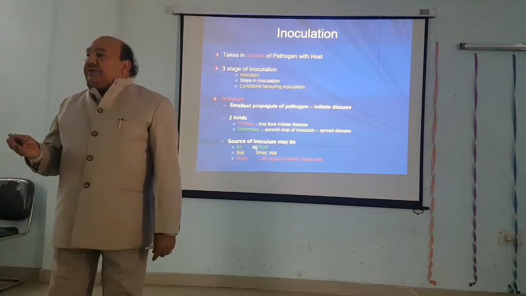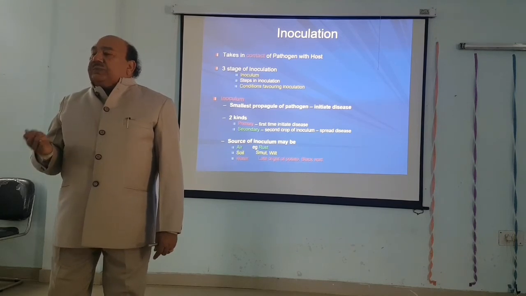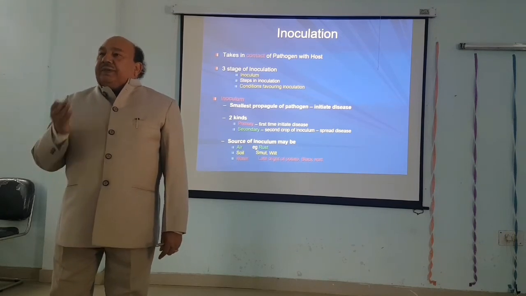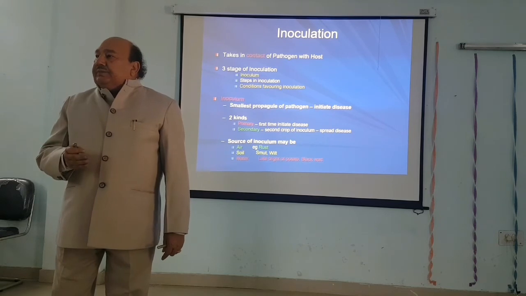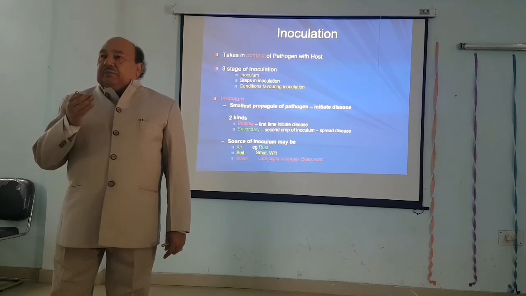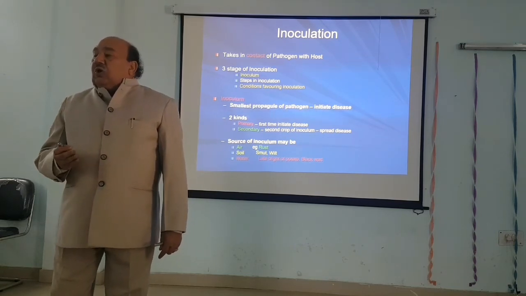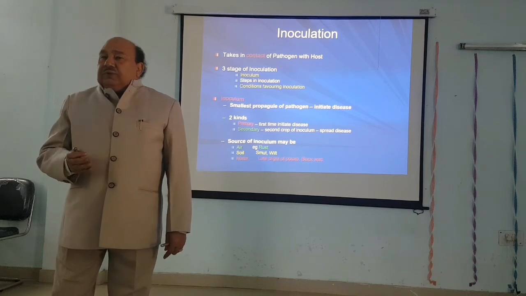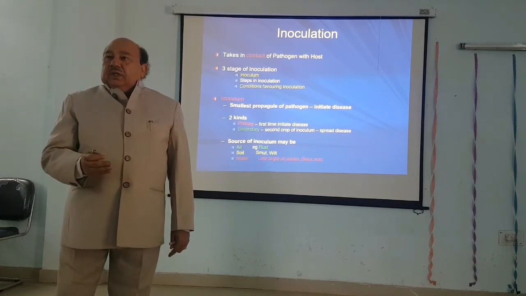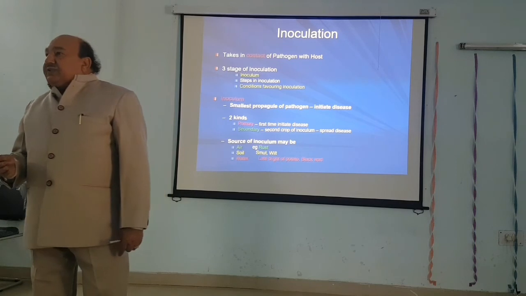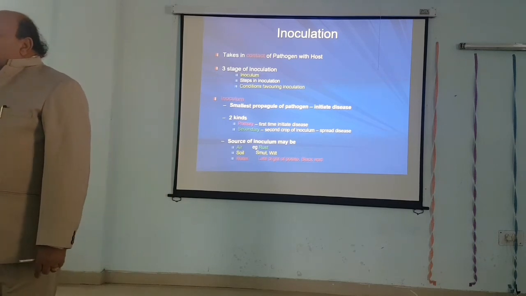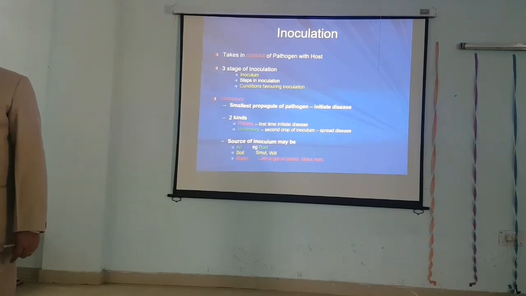But if you look at the example of smut, smut के केस में क्या है? The primary inoculum is present in the soil. That is the mycelium of the fungus or their resting spores which are present in the soil. So primary infection is through the root or through the lower part of the stem.